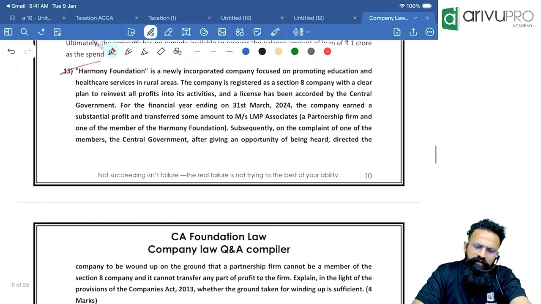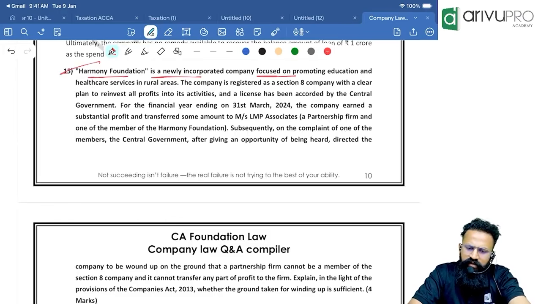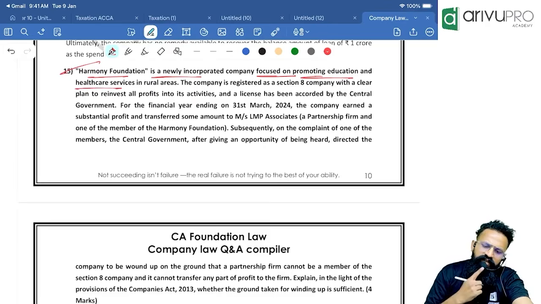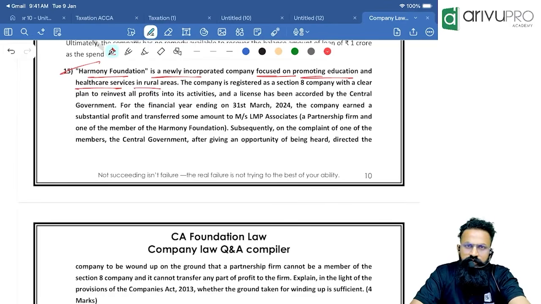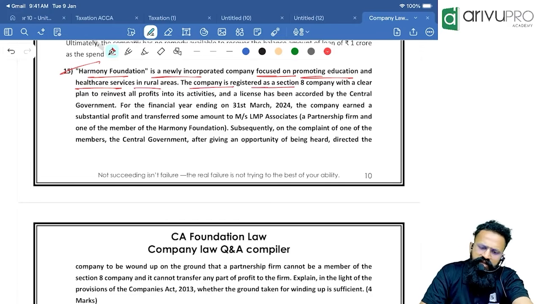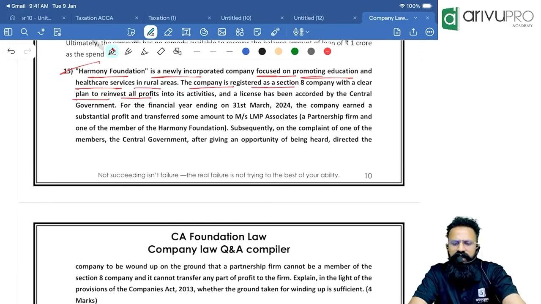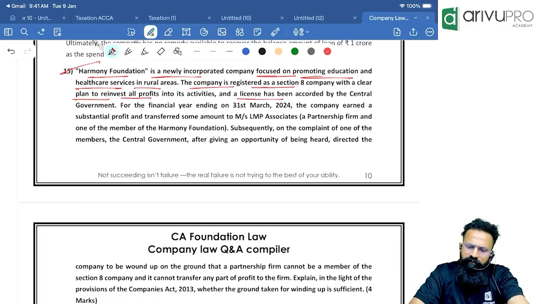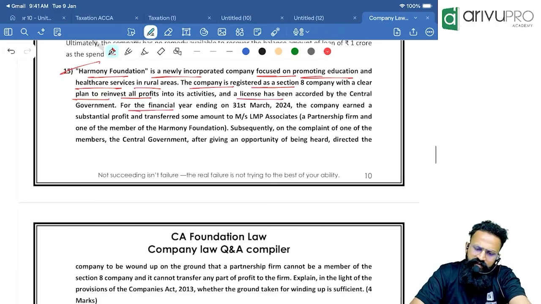Okay, next one. Harmony Foundation is a newly incorporated company focused on promoting education and healthcare services in rural areas. The company is registered as a Section 8 company with a clear plan to reinvest all profits into its activities, and the license has been accorded by the Central Government for the financial year ending. The company earned a substantial profit and transferred some amount to